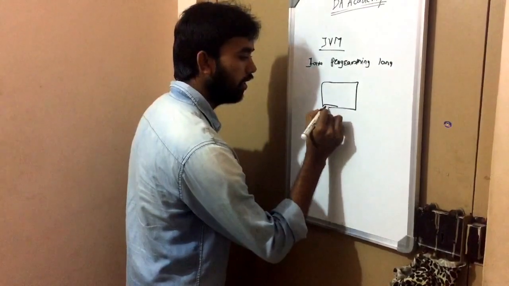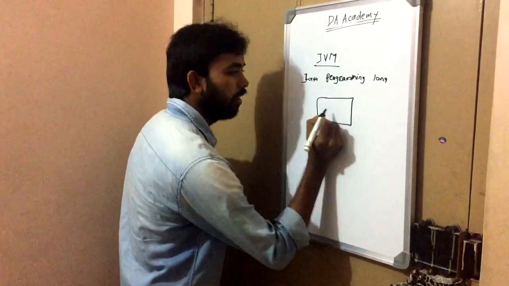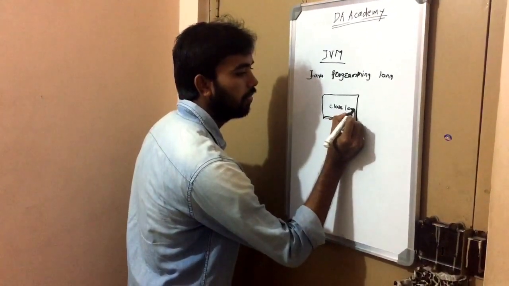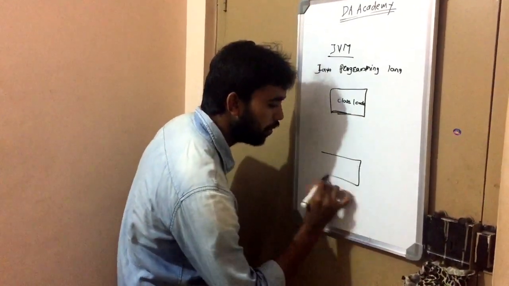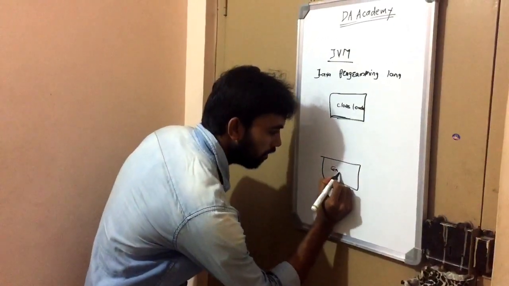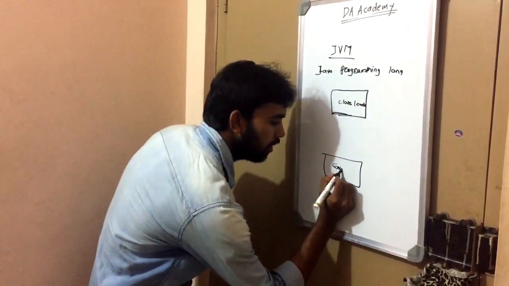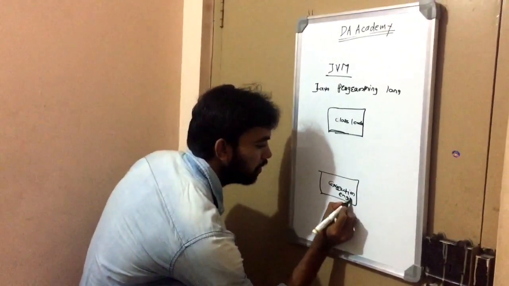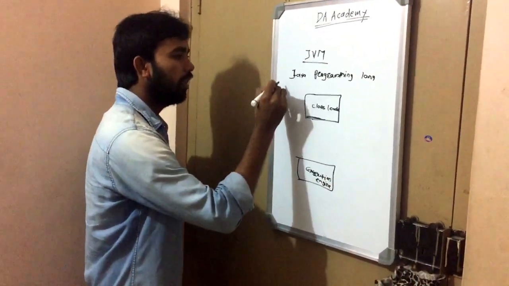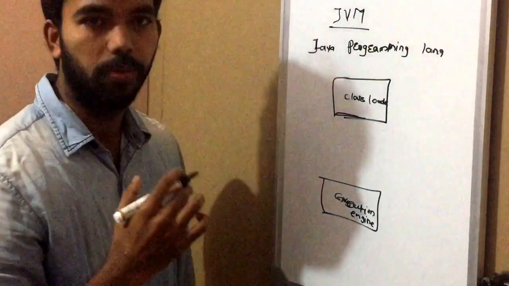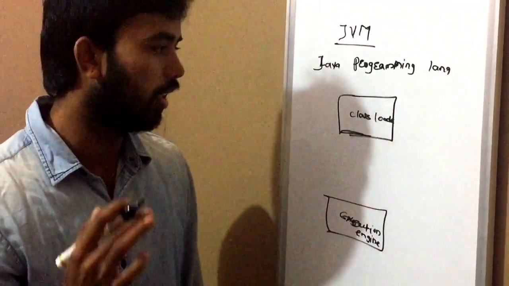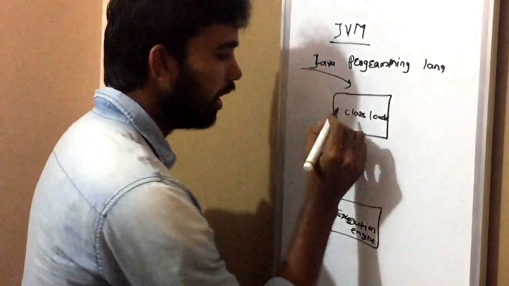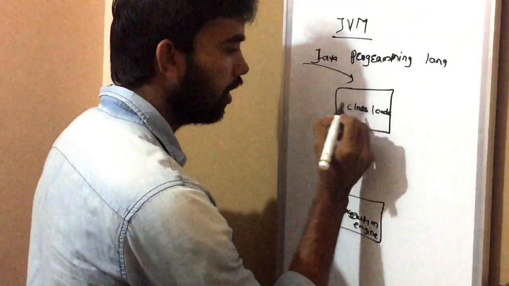Mainly, in the JVM there is one class loader and the execution engine. When we compile and that class file is converted, that class file we will give to the class loader.